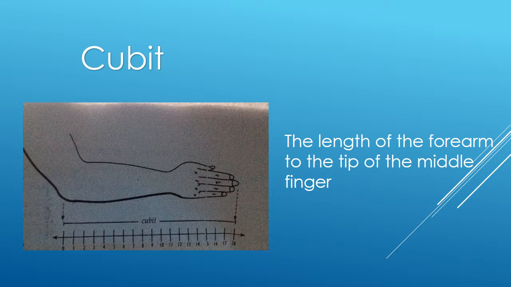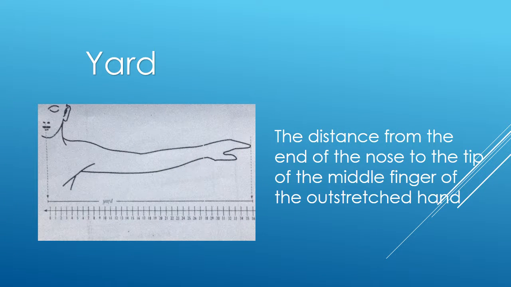First is the cubit. The cubit is the length of the forearm to the tip of the middle finger. Yard. Yard is the distance from the end of the nose to the tip of the middle finger of the outstretched hand.